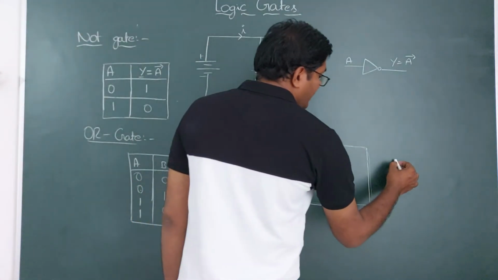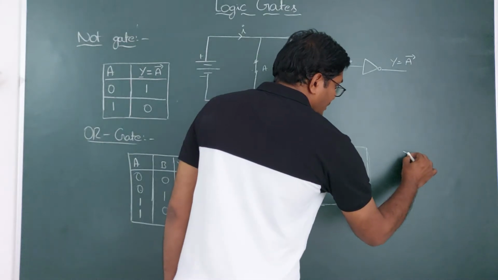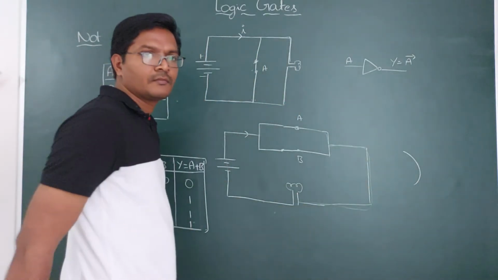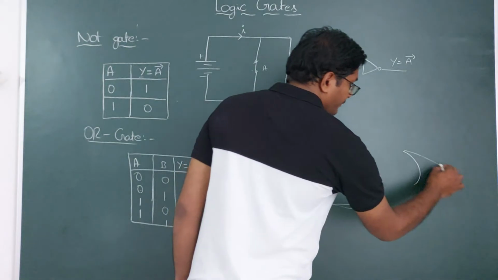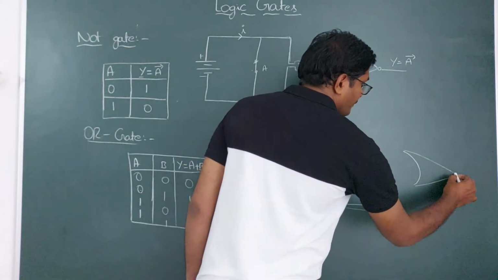So the symbol of the OR gate is, you have a concave curve and this one.